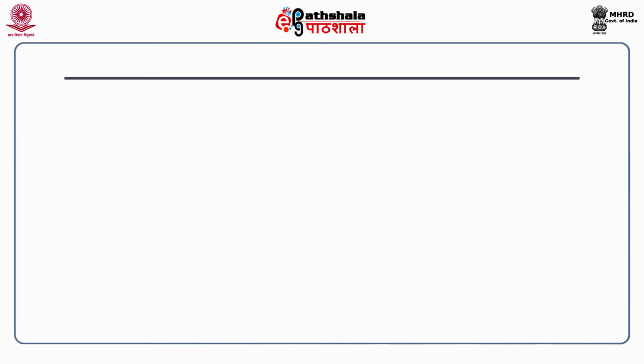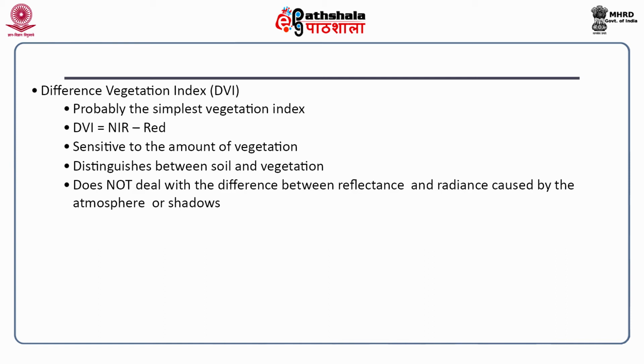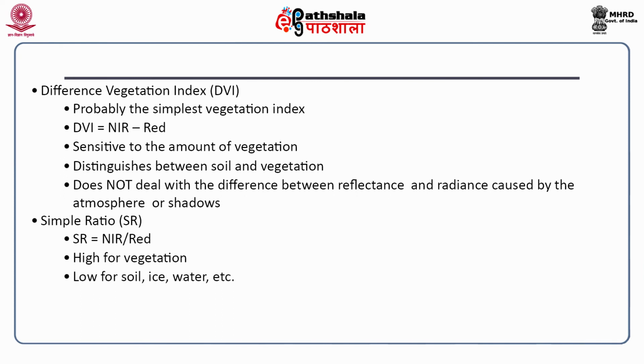Now come to DVI, that is, the difference vegetation index. DVI equals near infrared minus red. It does not deal with the difference between reflectance and radiance caused by atmosphere or shadows. Next is simple ratio. Simple ratio is calculated by near infrared divided by red. This is high for vegetation and low for soil. Examples are ice, water, etc.